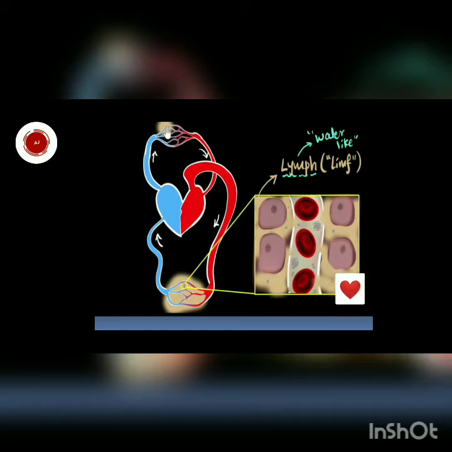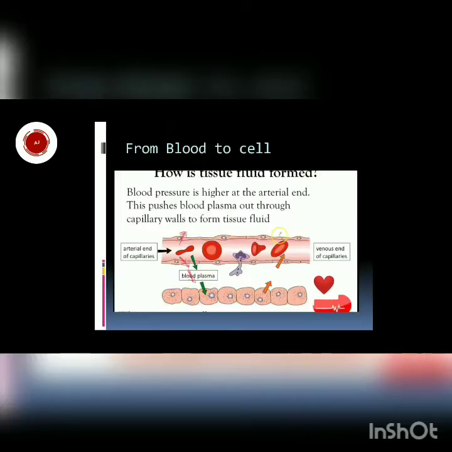Okay. So this happens, and this liquid which has plasma, proteins and other nutrients or some chemicals is known as lymph, or tissue fluid. As this fluid is getting accumulated between tissues, it is also known as tissue fluid. Now as the tissue fluid is getting accumulated, here also you can see the same thing.